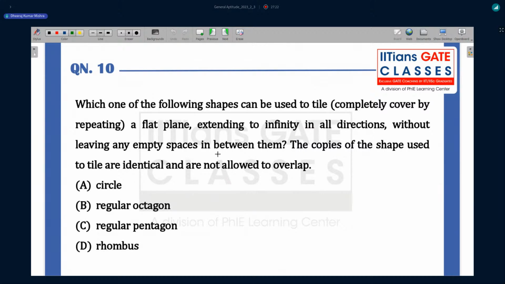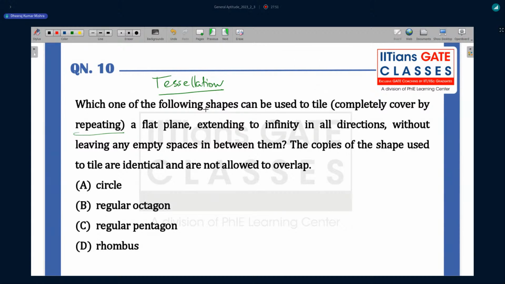Which one of the following shapes can be used to tile, completely cover by repeating? We have to understand this problem. This problem is based on tessellation. What is the meaning of tessellation? Tessellation means you have to put tiles. Suppose you have got a new home and you are going to put tiles on the floor. So you have to choose some regular patterns.